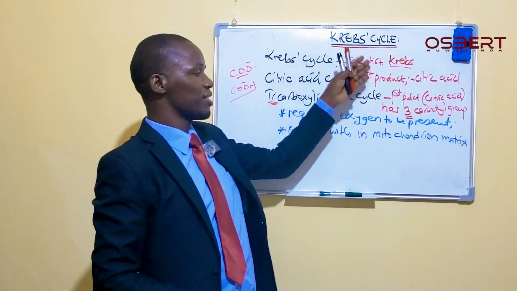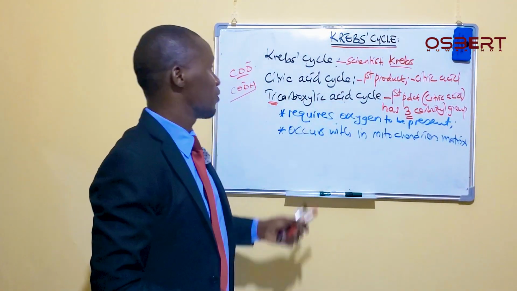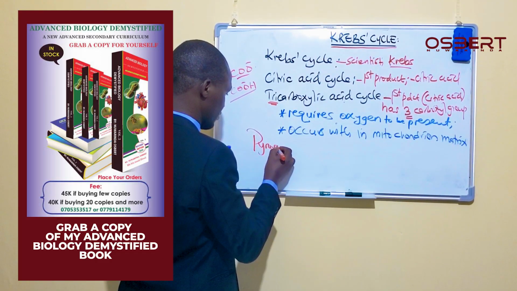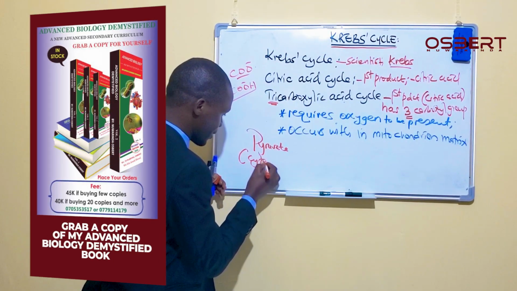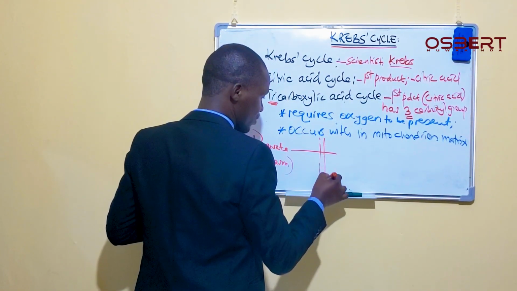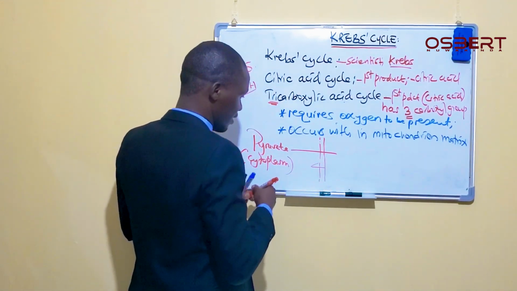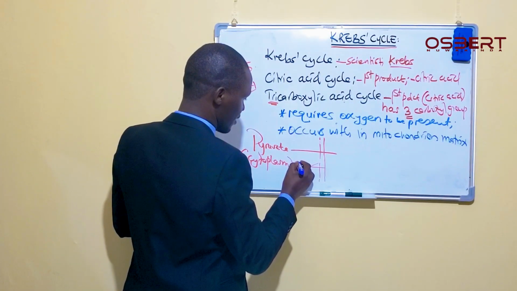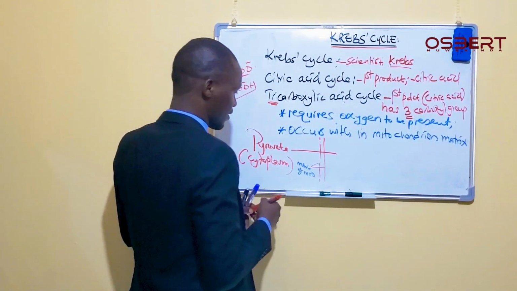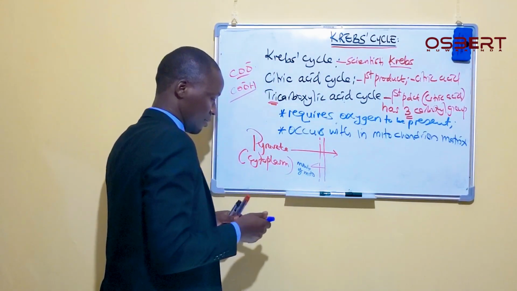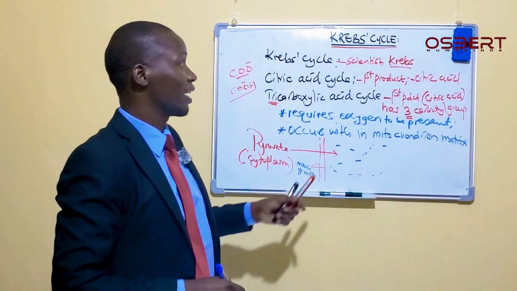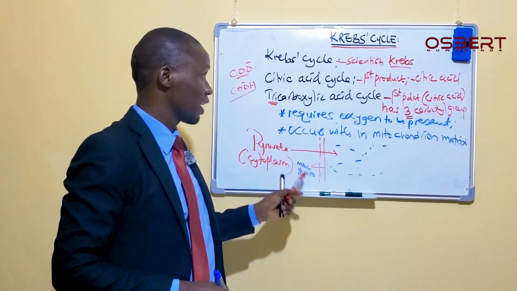Now, having seen this, when this pyruvate, which is found in the cytoplasm, after crossing these 2 membranes, the 2 membranes of the mitochondria, has crossed and come into the matrix here, into this matrix of the mitochondria,